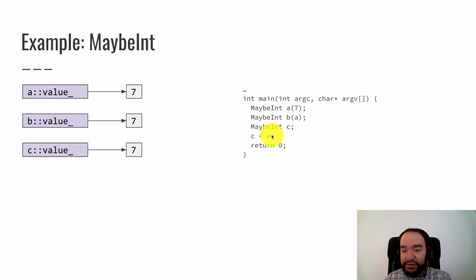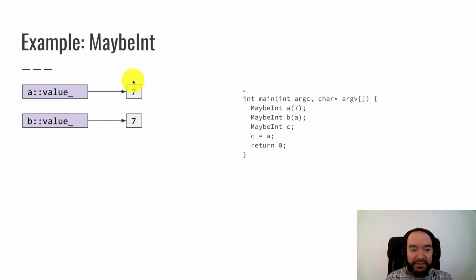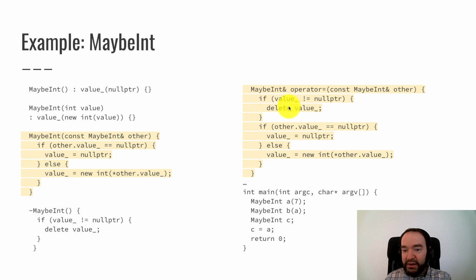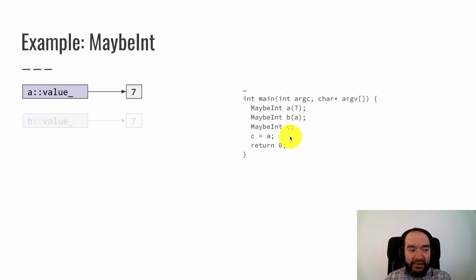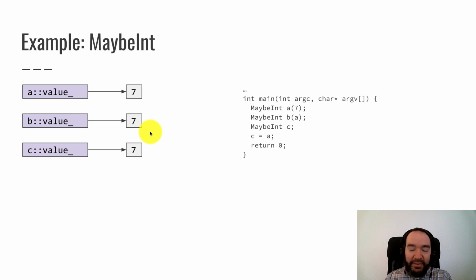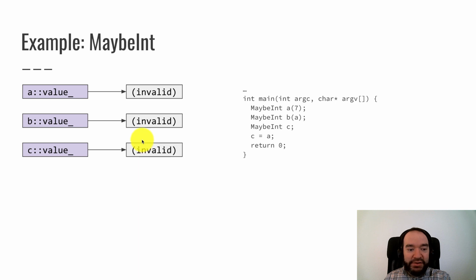The same thing happens when I do C equals A. Before we had a problem where A, B, and C were all pointing to the same object, but now my overloaded copy assignment operator gets run, and that sets all three of them pointing at separate ints that all happen to store the value 7. So now when the destructors happen, we're all good. A's destructor frees that int, and that has no bearing on B's value or C's value. Those can just get freed one at a time, and they don't disturb each other. So we're all good. That bug has been solved. That's the C++ rule of 3.